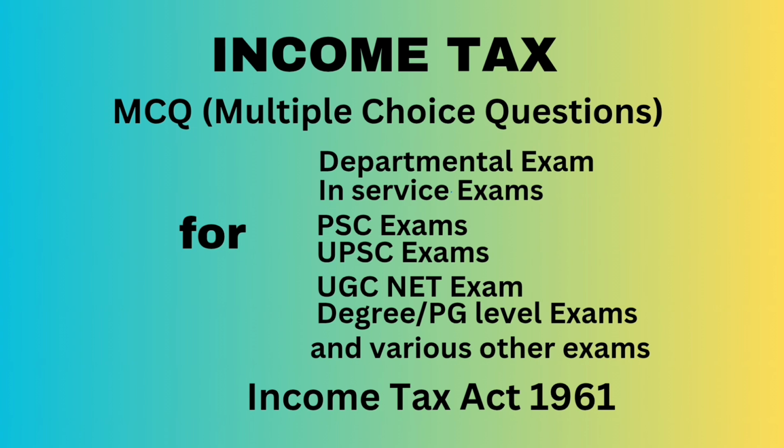Question number 37. An individual is said to be a resident and ordinarily resident if: A, he is a resident in any 2 out of the last 10 years preceding the relevant previous year, and B, his total stay in India in the last 7 years preceding the relevant previous year is 730 days or more. Answer, both A and B.